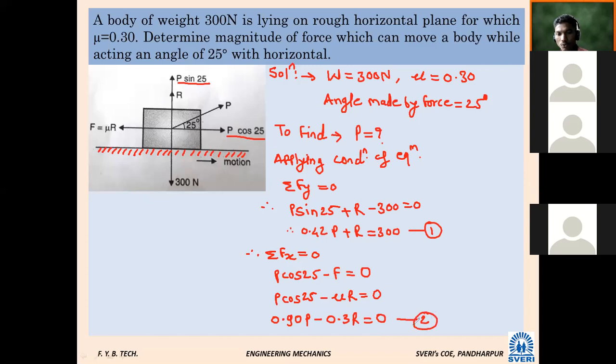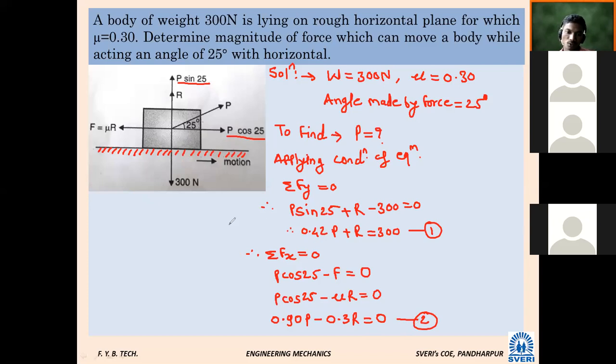So we have two simultaneous equations in terms of P and R. Is it possible to solve 0.90 P minus 0.3 R equal to 0 using a calculator? Two equations, two unknowns. Do you know how to solve on the calculator? Yes, sir.